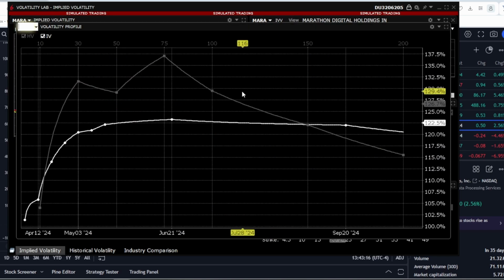Let's look at historical and implied volatility. Historical volatility is the gray line, implied volatility is the white line. Mostly these lines converge, as we see that historical volatility is currently higher than its implied values, but not critically so. In fact, I really like using volatility compression strategies and returning volatility back to its historical values.